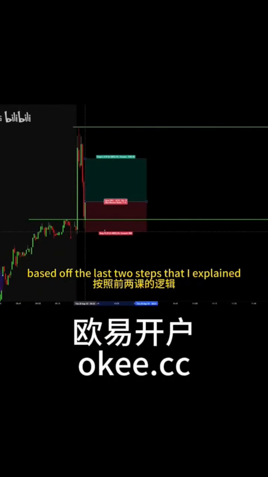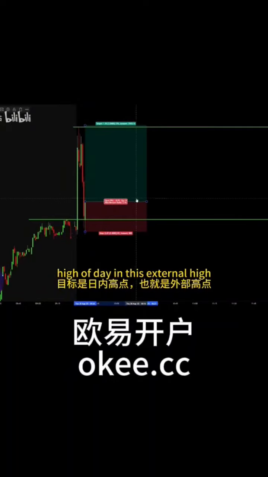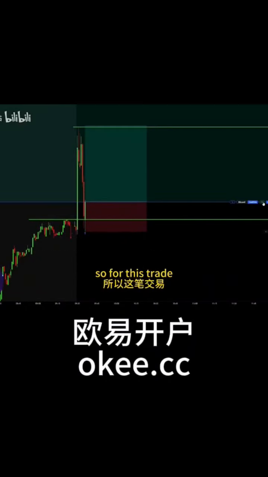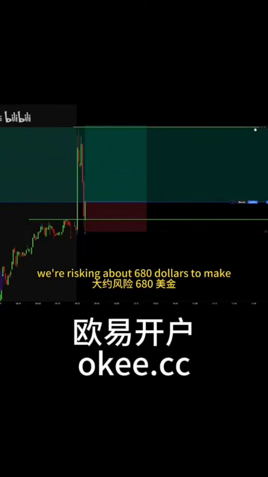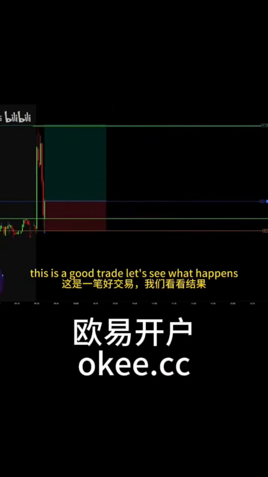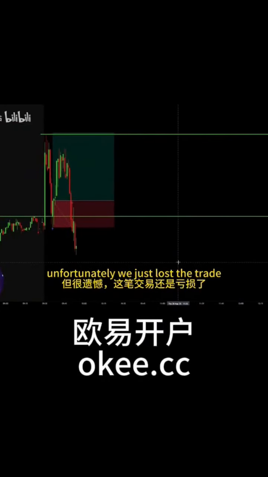Based off the last two steps that I explained in this video, this is actually a good setup that we can look for a high of day and this external high. And this gives us about a 2.5 risk to reward trade. So for this trade, we're risking about $680 to make $1,750. This is a good trade. Let's see what happens. Unfortunately, we just lost the trade.